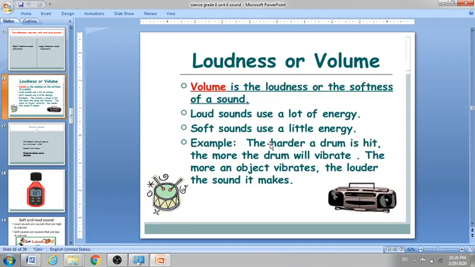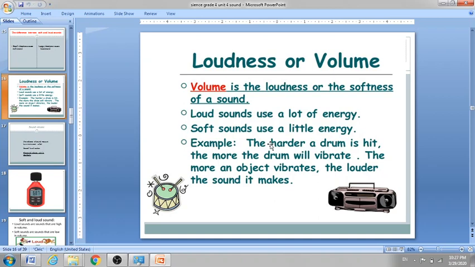Now loudness or volume. What's the meaning of volume of sound? Volume of sound means how loud or soft the sound is. We measure the sound volume by using an instrument called a sound level meter, and it's measured in a unit called decibel.